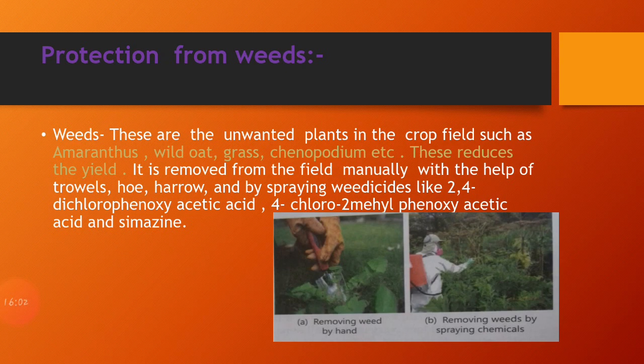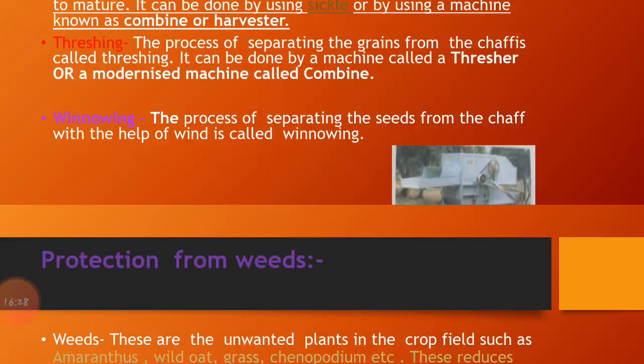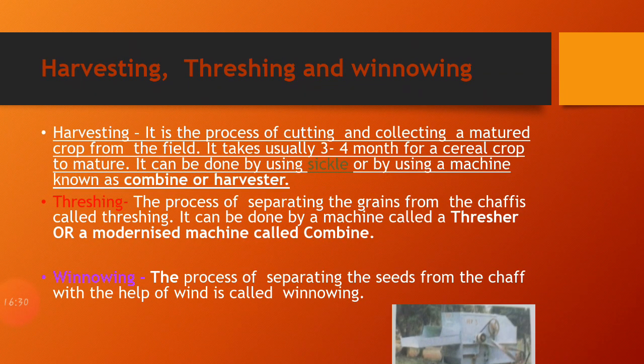So these are the chemicals that are mainly used by the farmers in order to protect the crop plant from the weeds, or these are mainly used for the killing of the weeds. There are two diagrams given below here. The first figure shows the removing of the weed by hand, and the second figure shows the removing of weeds by spraying the chemicals. Now let's move to another subtopic, that is harvesting, threshing and winnowing.